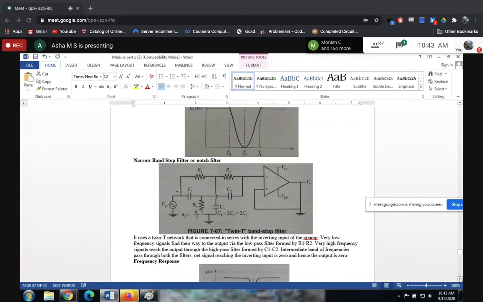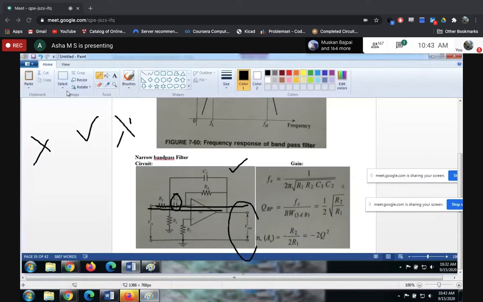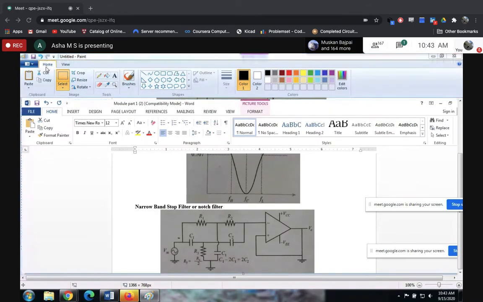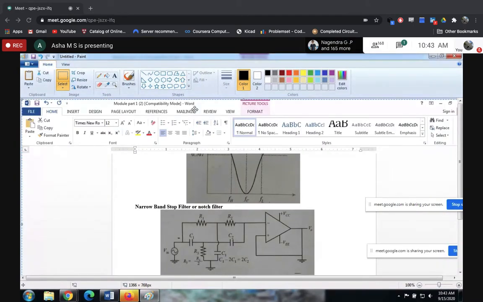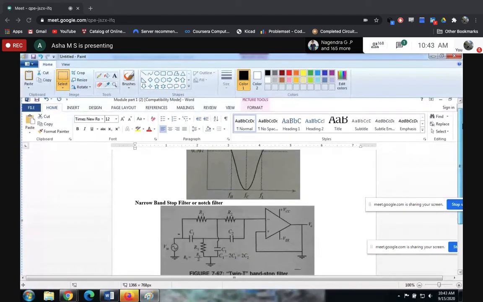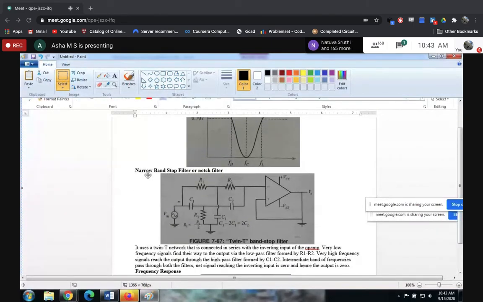So how exactly can you construct or implement a narrow band reject filter? It is constructed by using this twin T network.